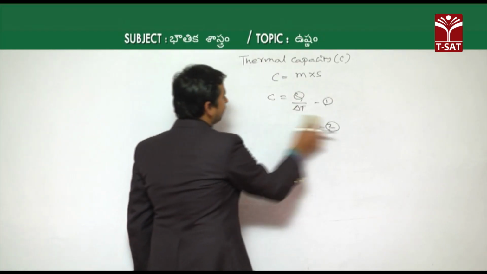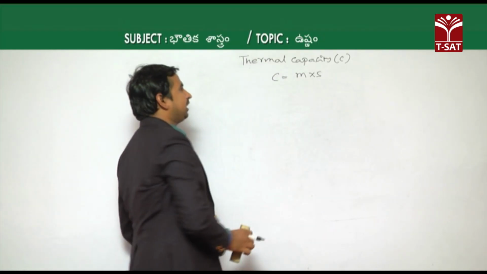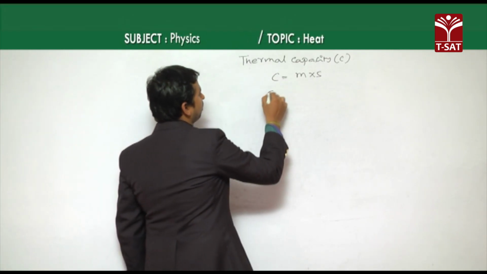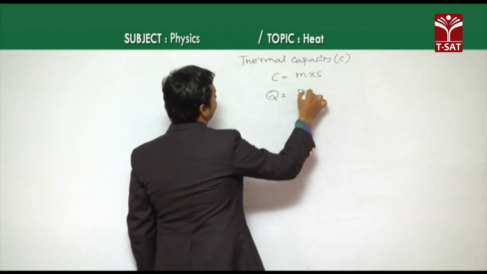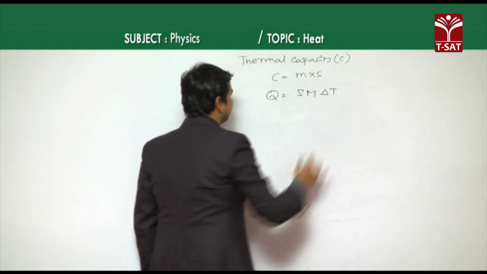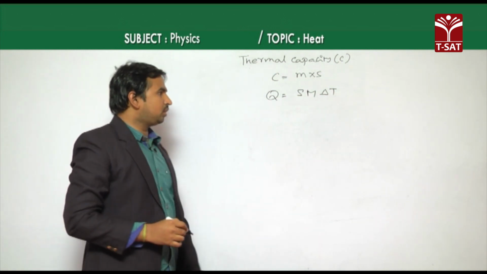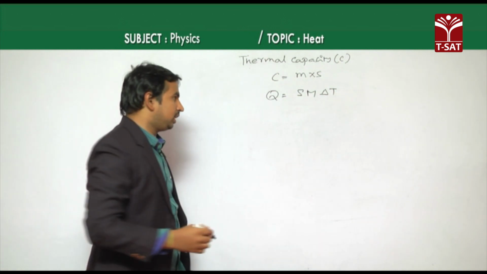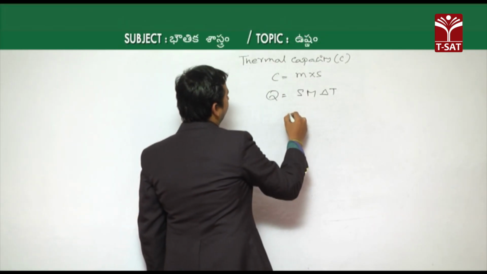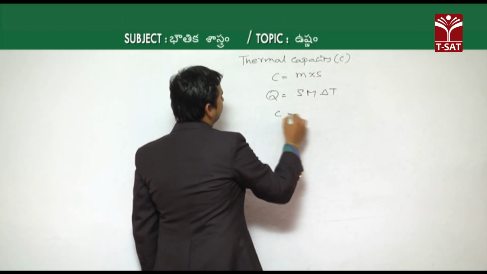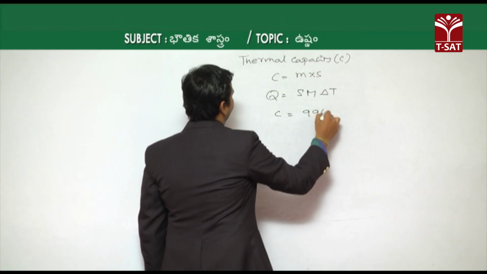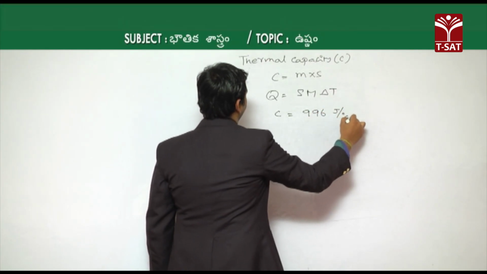As the question asks for the amount of heat energy required, Q is equal to S into m into delta T. The C value is already given as 966 joules per degree Celsius.